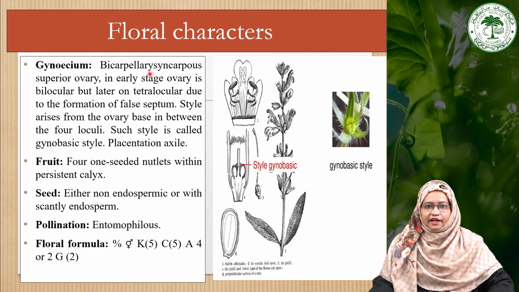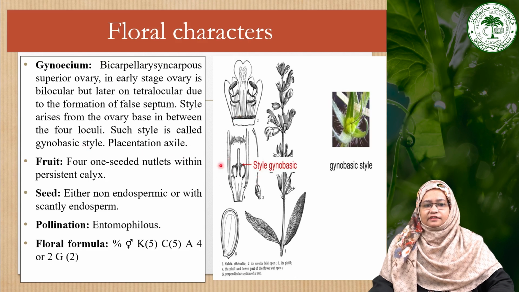Gynoecium is bicarpellary, syncarpous with a superior ovary. In early stages, ovary is bilocular, but later it becomes tetralocular due to the formation of a false septum, and the style arises from the base of the ovary or locule. As we can see here, the style is arising from the base of the ovary, and this type of style is termed the gynobasic style, and the placentation is axile type.